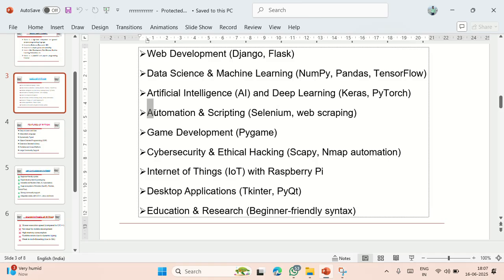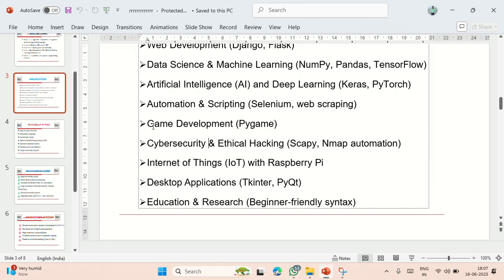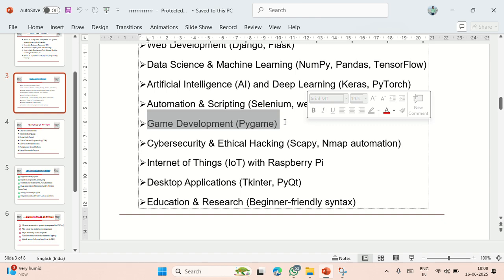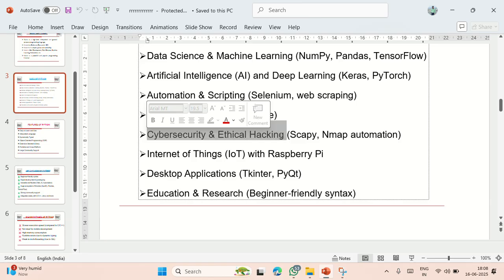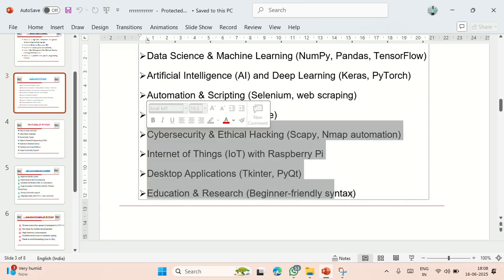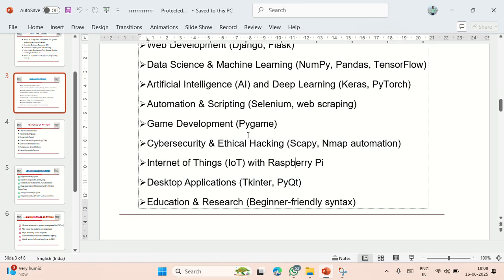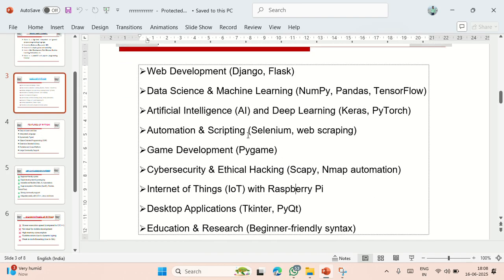We can also use Python for automation and scripting. In automation, we can use Selenium or web scraping, which are used for automation testing. We can also use Python for game development, like Pygame, and for cyber security and ethical hacking. And we can use it for IoT, desktop applications, education, research, and many more. So these are the uses of Python programming language.